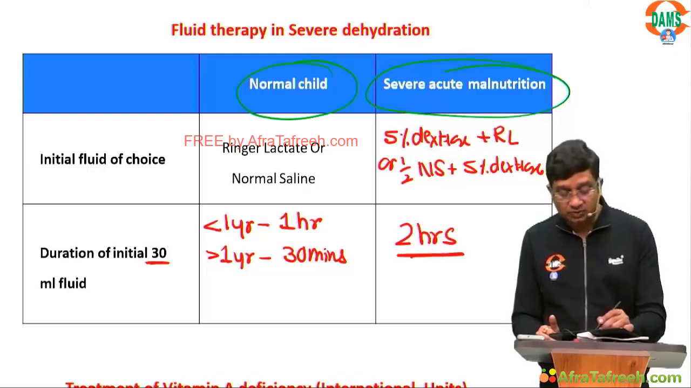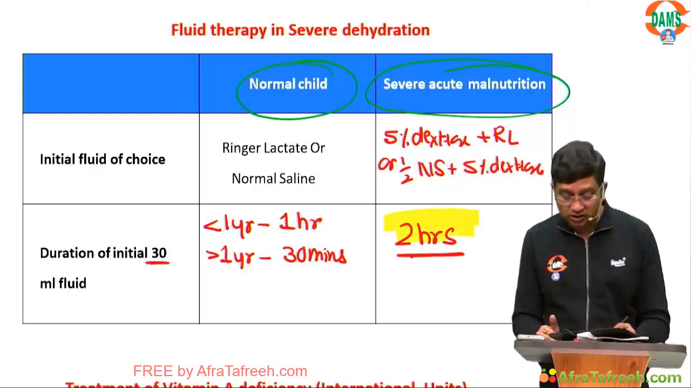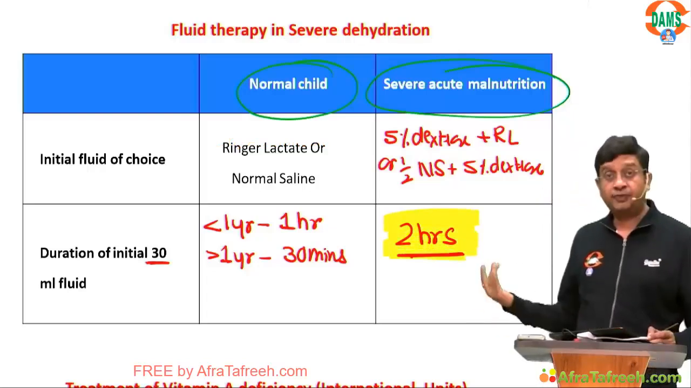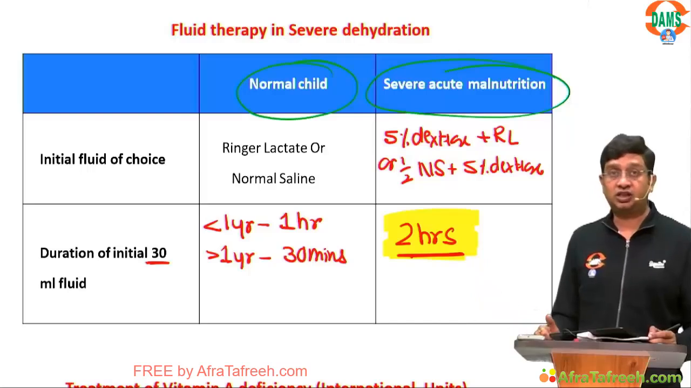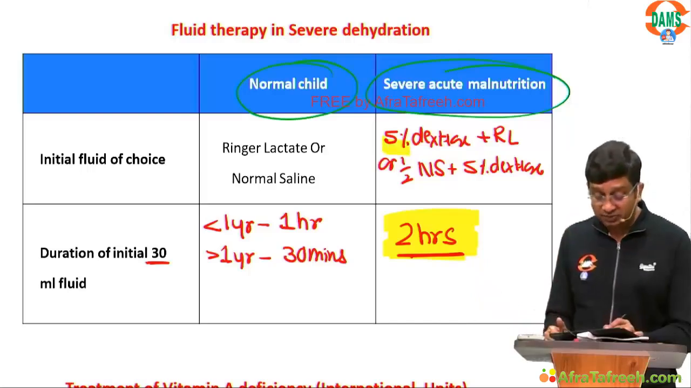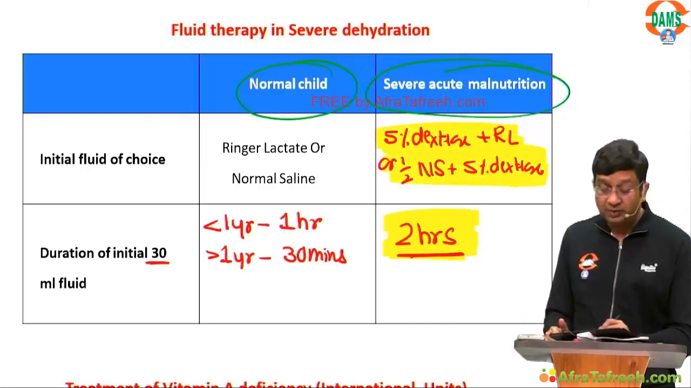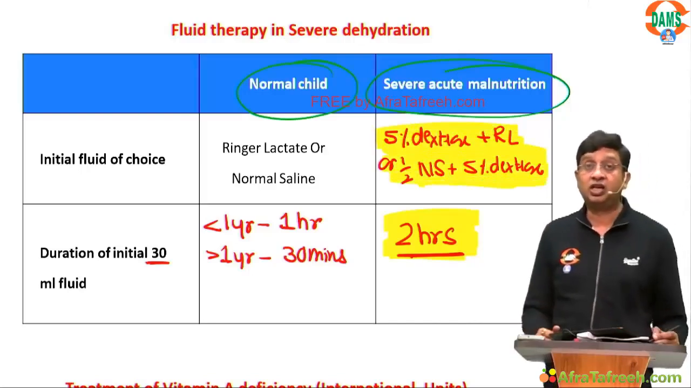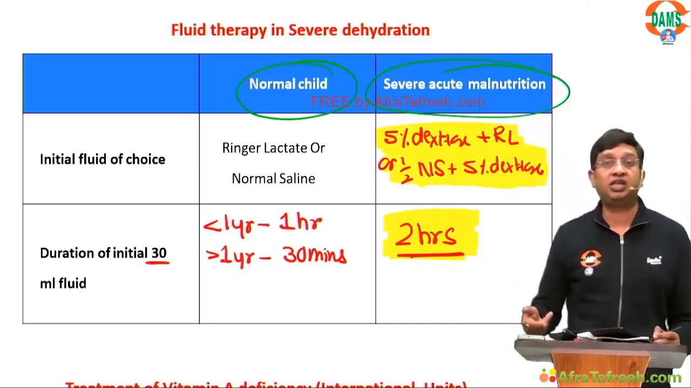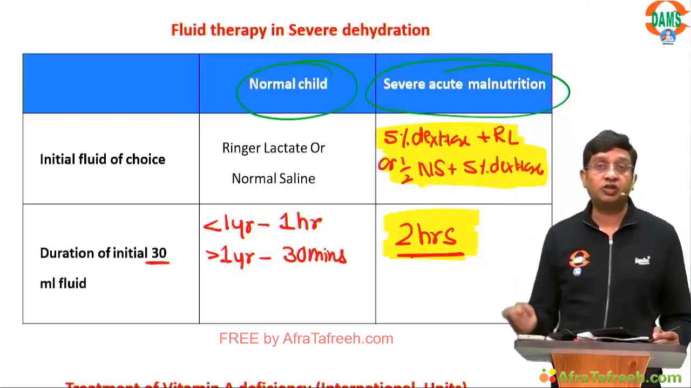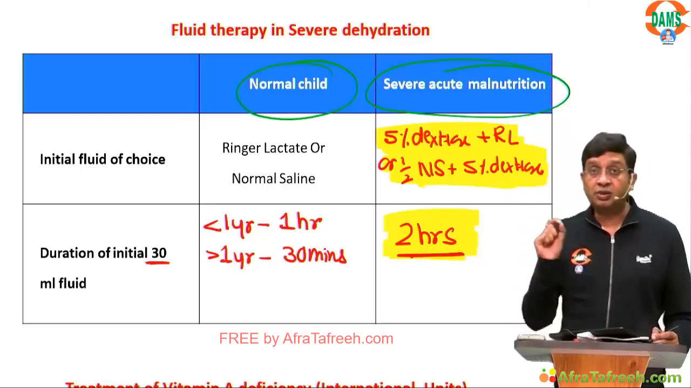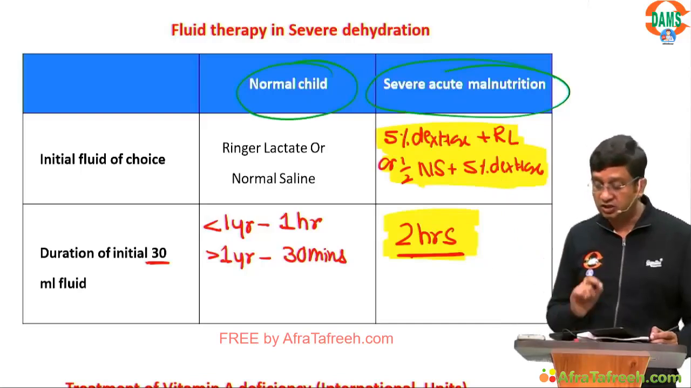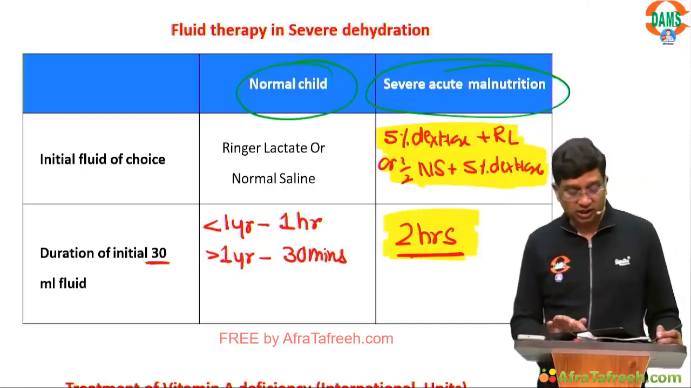This is something we expect as an MCQ, right? So we say here 2 hours. Clear? Please remember this, it is important. You might be given a severe acute malnourished child, and you might be thinking of plan C according to IMNCI, which we give in severe dehydration, but that is for a normal child. This is not for this child.